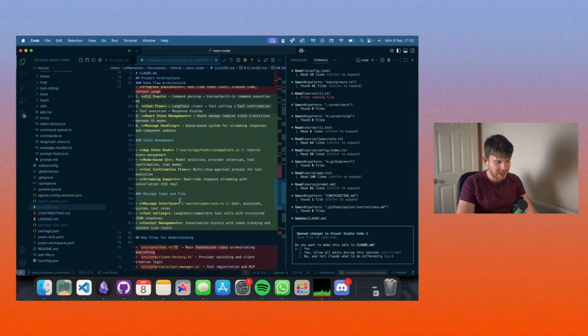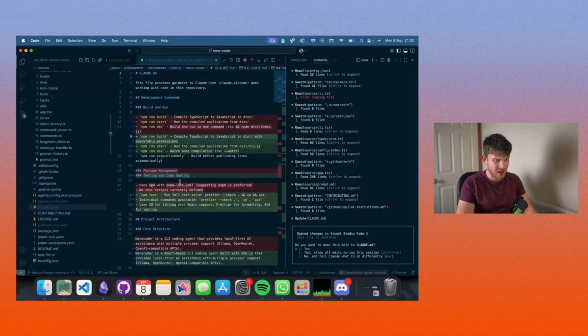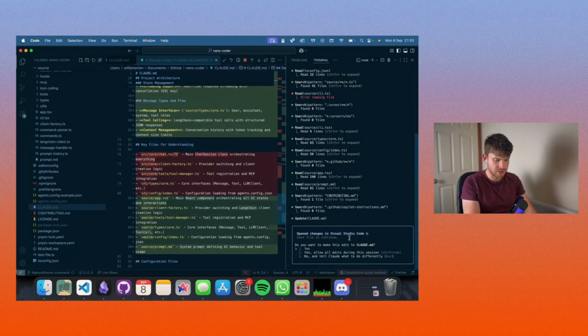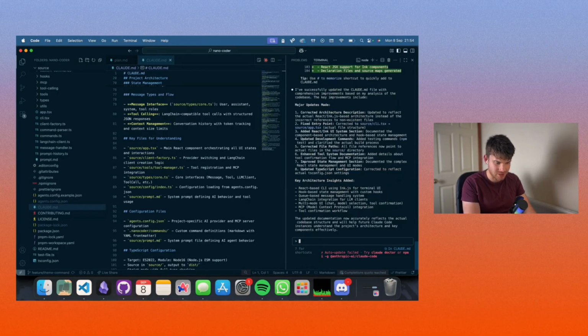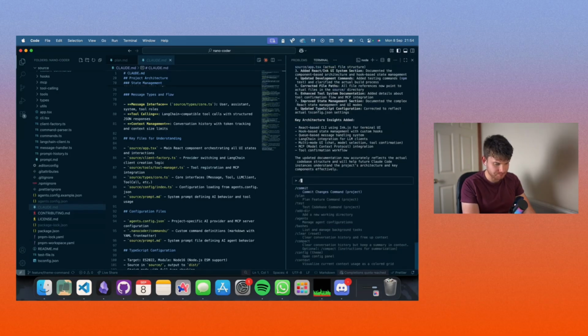Excellent stuff. And again, a big difference between the vibe coding video and this video is I'm going to be reading the output that Claude puts in. Yes, this is all correct. So I'll just wait for it to clean up. And then what I'm going to do is clear my context. This is something that I, again, didn't do yesterday. It's terrible practice, but I think part of the fun of vibe coding is just to fill up context and not bother. Here is its summary. I don't think we need to look too deeply because we overlooked the Claude.md file. So I'm just going to clear context here.